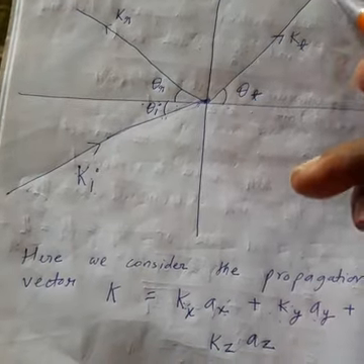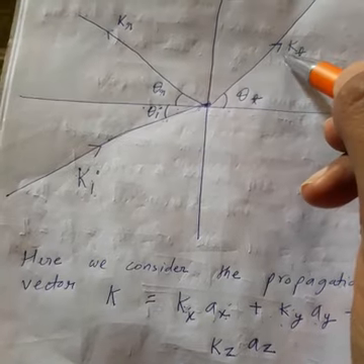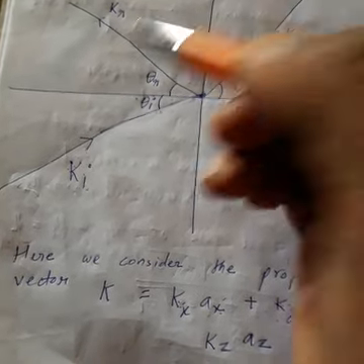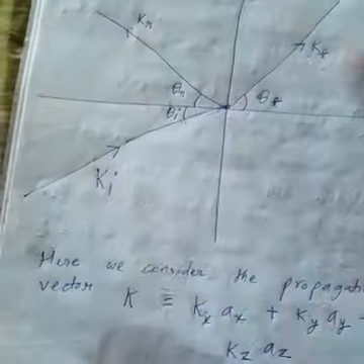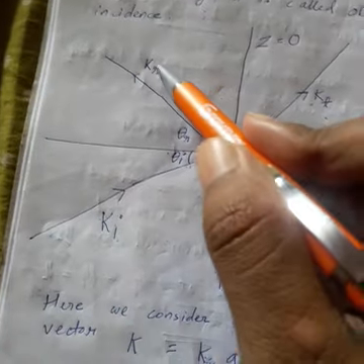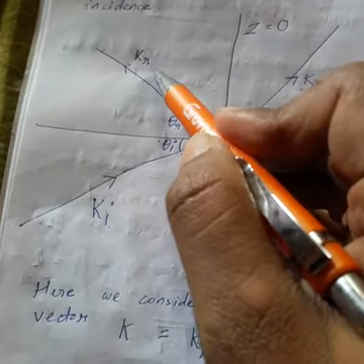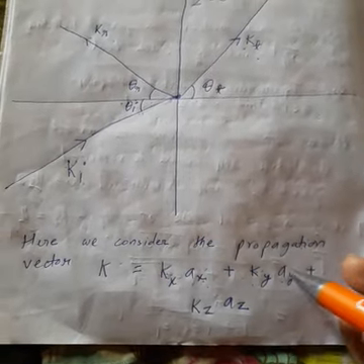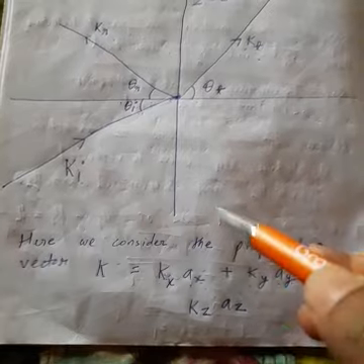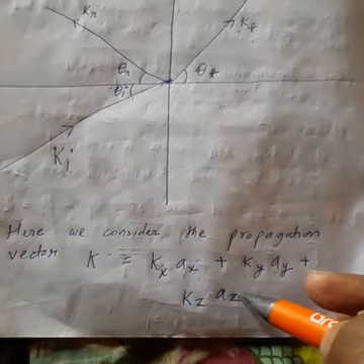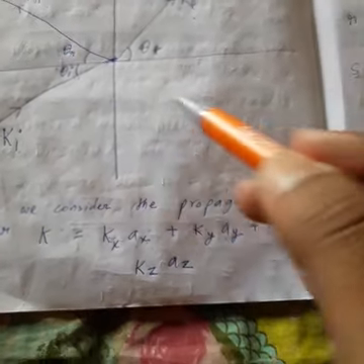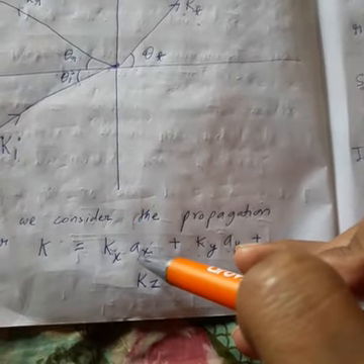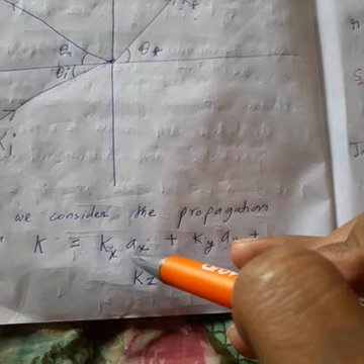This is the propagation vector of the transmitted wave, transmitted at an angle. This is the propagation vector of the reflected wave, reflected at some angle. So if I consider k = kx ax + ky ay + kz az, then what will happen to the 3 propagation vectors? Ki will become like this.